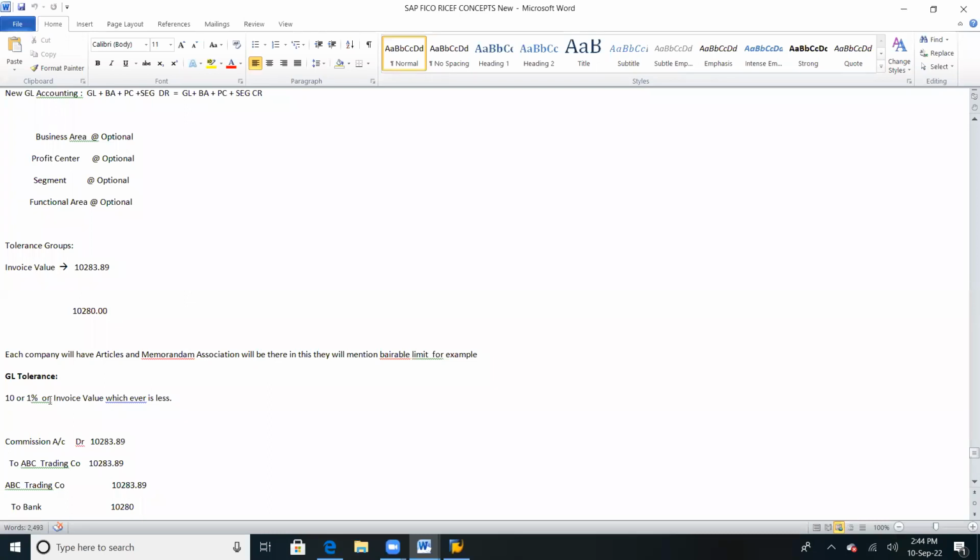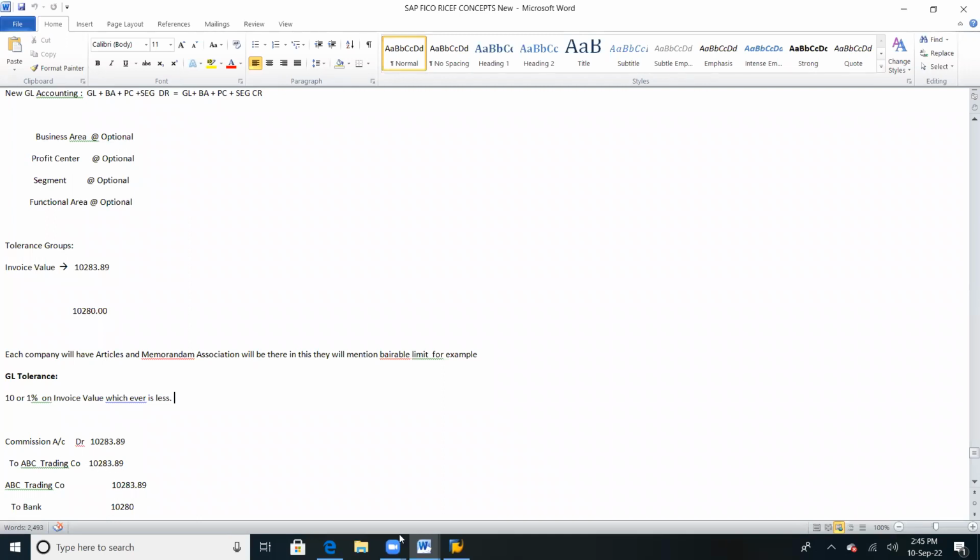For example, take a commission entry. The invoice of commission is 10,283.89, and ABC Trading Company is the party involved. Commission account is debited 10,283.89, and the bearable limit is 10,283.89.